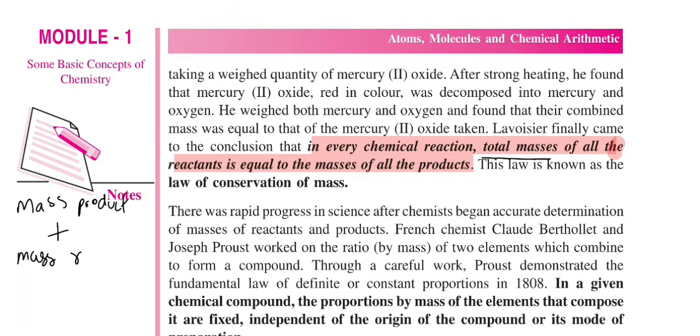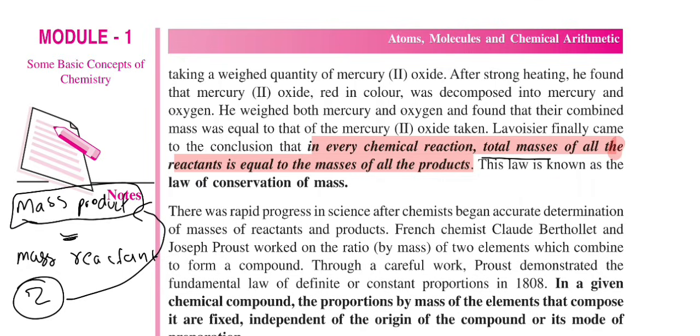Okay, the mass of the product and the mass of the reactant are equal. This is the whole law. The law states that the mass of the product and the mass of the reactant is equal. So if I have 2 reactants, and these 2 reactants combined give one product, then their combined weight is equal to the product.